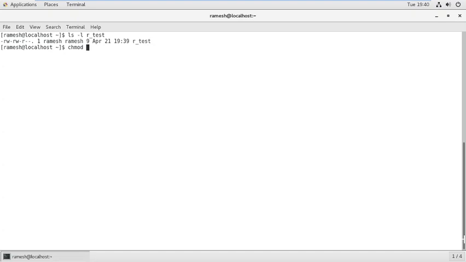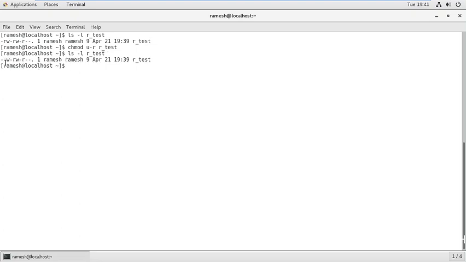Symbolic mode works based on symbols, meaning plus, minus, and equal: adding permissions, removing permissions, and assigning permissions with the help of the command chmod. chmod u-r, we are removing the read permission from r_test. Now let us check whether this file's permission was removed or not.